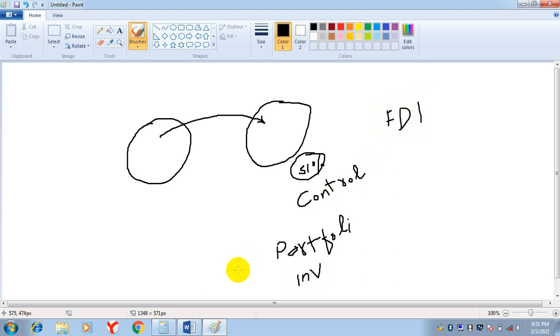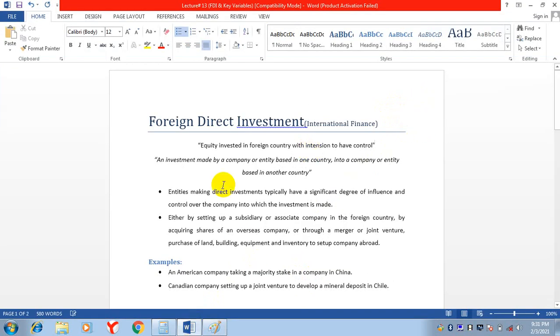So, equity invested in a foreign country with the intention to have control. What is the intention? The intention is to have control.